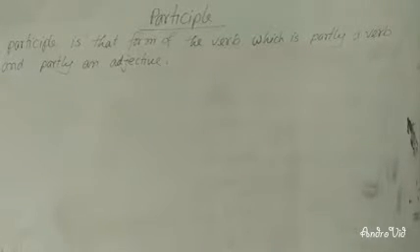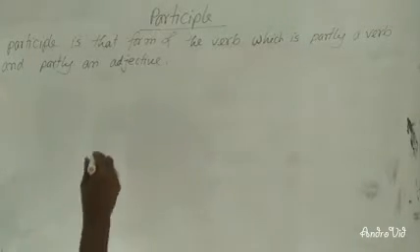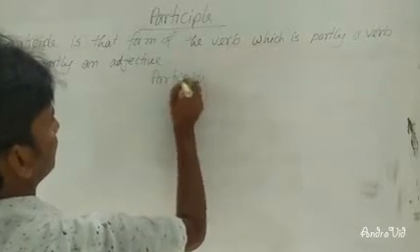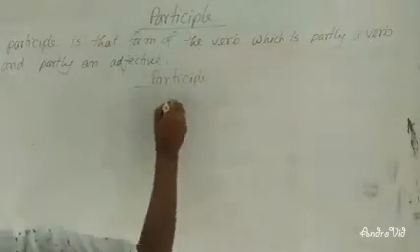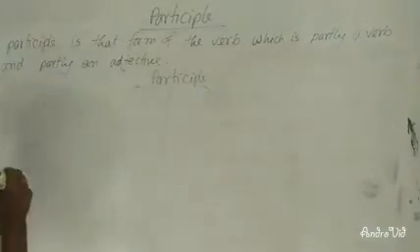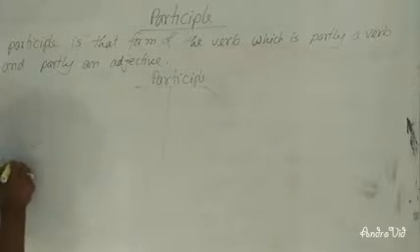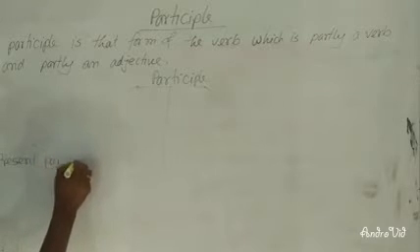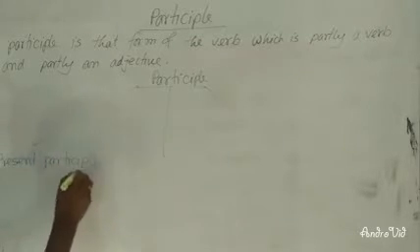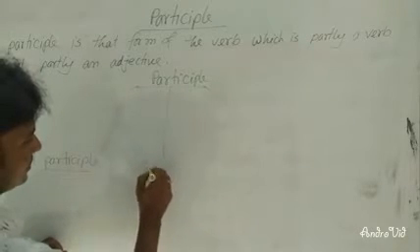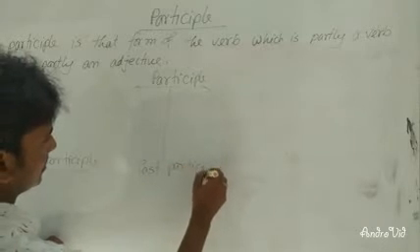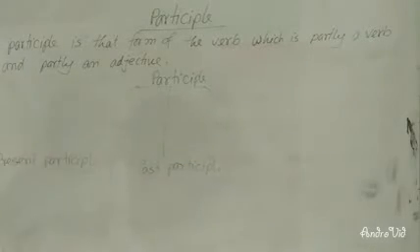Dear learners, there are three kinds of participle. Participle is classified into three: present participle, past participle, and perfect participle.